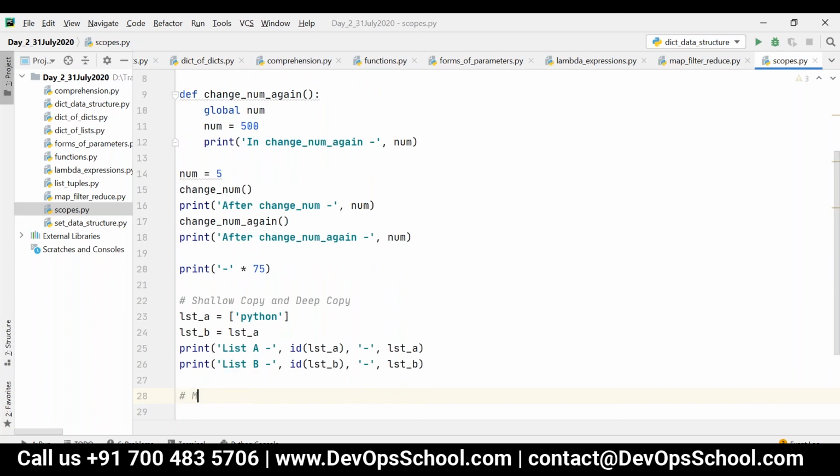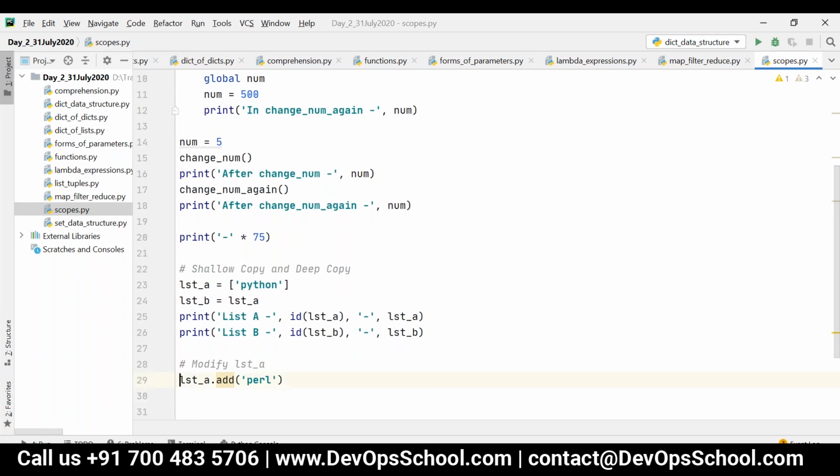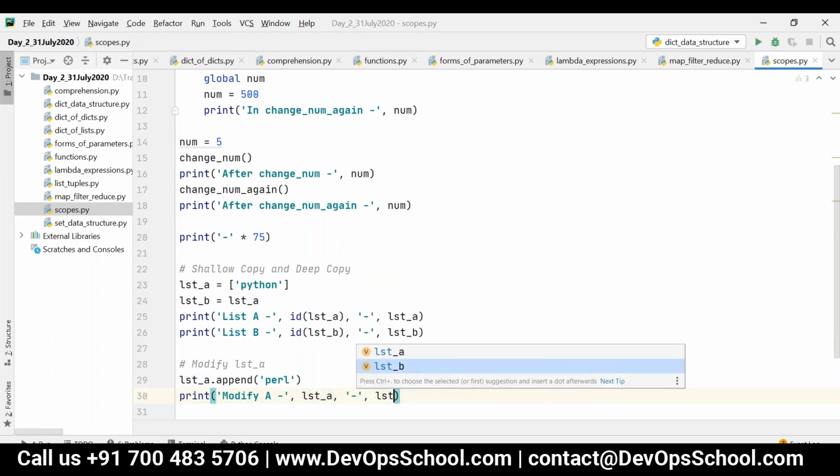Now what I'm going to do is modify list A. That is list A dot append of Perl. Now when you modify A, what will be the value of list A and what will be the value of list B?